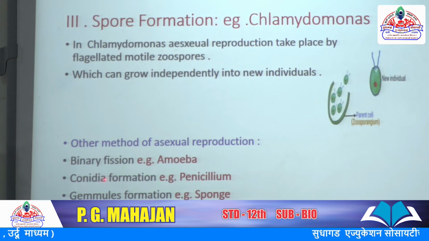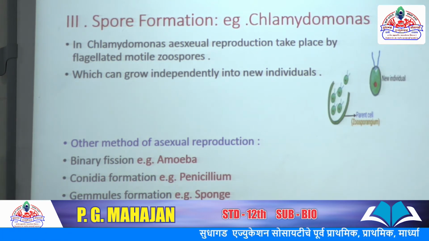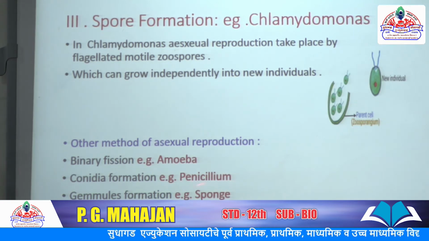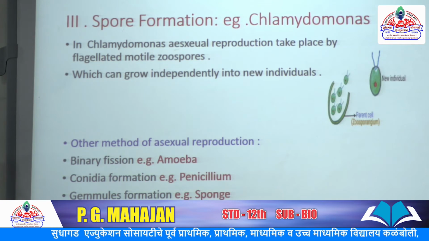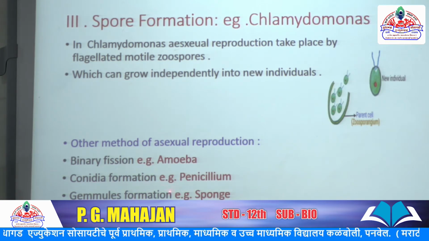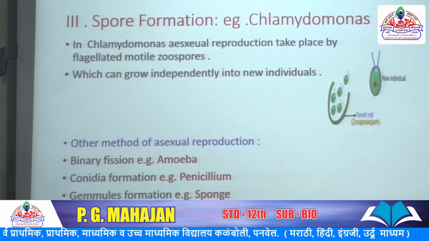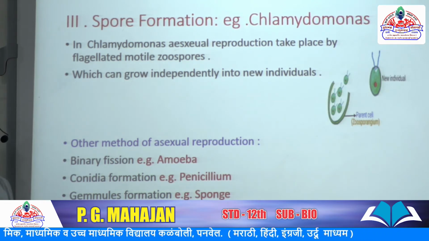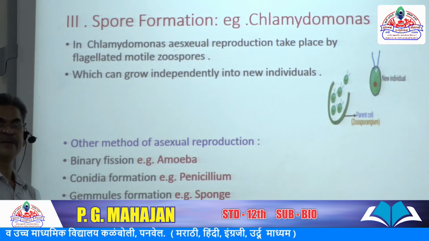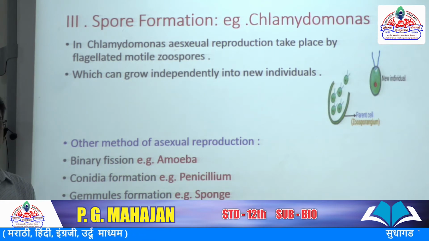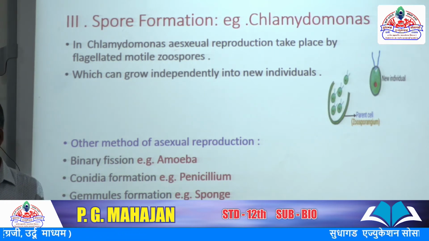Another method of asexual reproduction is conidia formation, commonly present in the penicillium fungus. Another is gemmule formation. The common example of gemmule formation is sponge, meaning inner buds. These animals develop inner buds, and the separation of the inner buds develops new individuals. This is called the various modes of asexual reproduction.